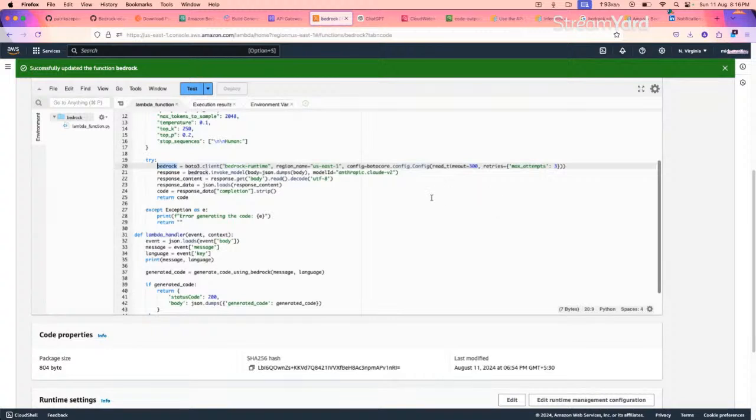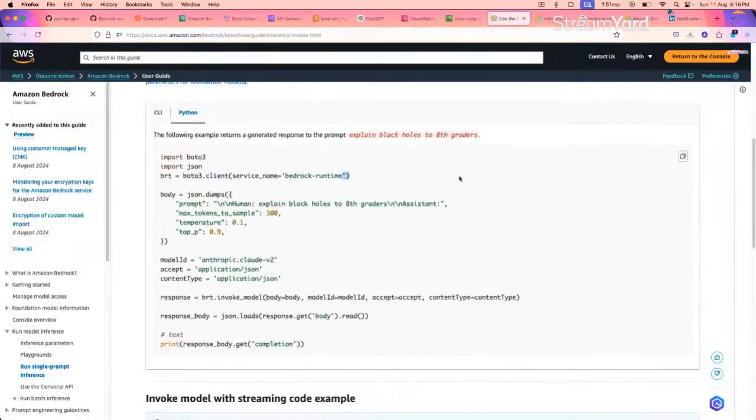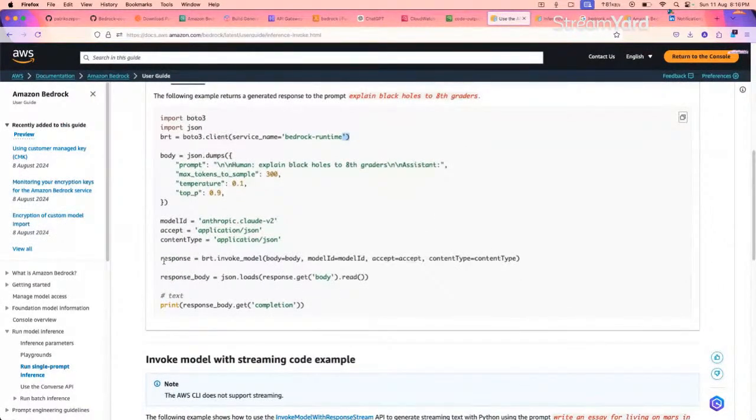After that, now we have to send the request. So response equals bedrock dot, we have to use the invoke model function, as discussed here. So here response equals client dot invoke_model. It takes three or four parameters. First it takes the body, which is defined here, then it takes the model ID, which we define here, then accept, which is application/json.